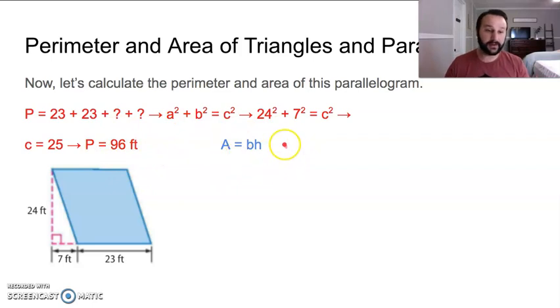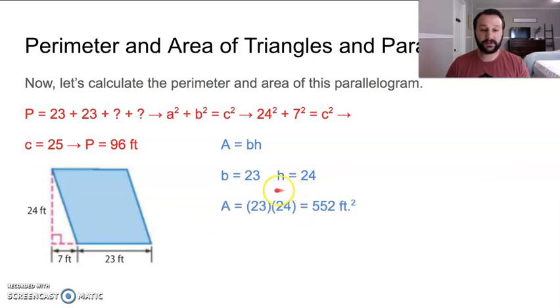Now the area. Area is base times height. All right. So our base is 23 and our height is 24. That's the height from the bottom to the top, from base to base. Simply multiply those together. Pretty easy, right? 23 times 24 equals 552 feet. Hopefully you got that answer.